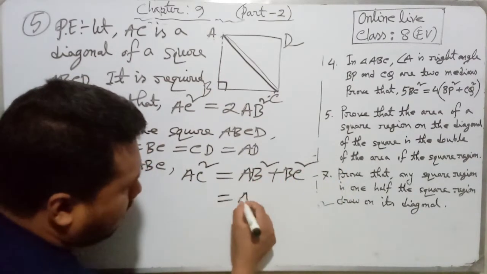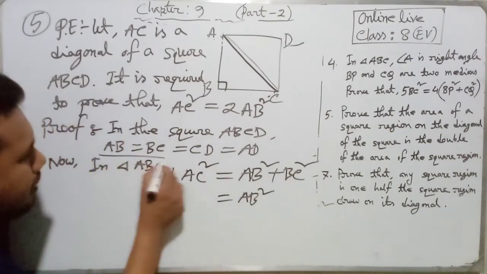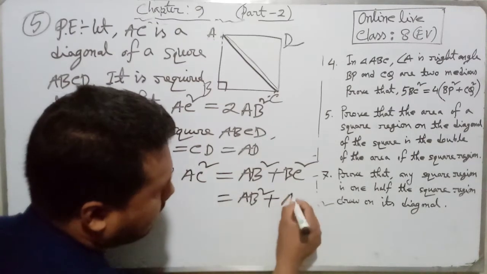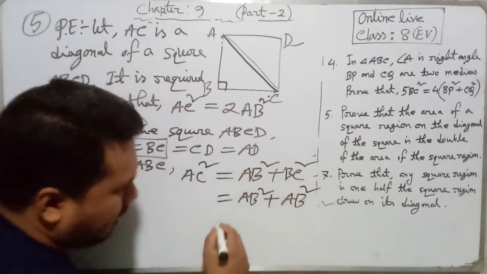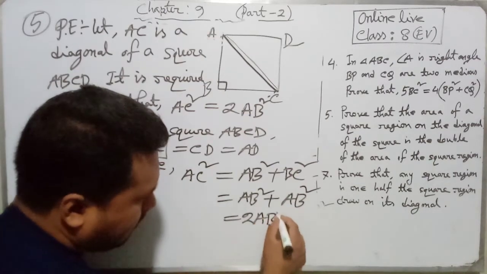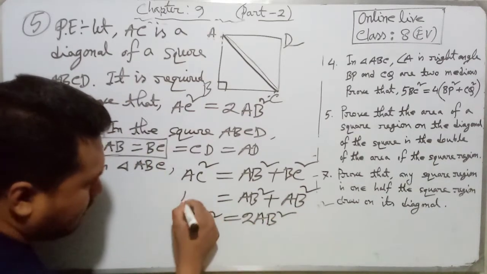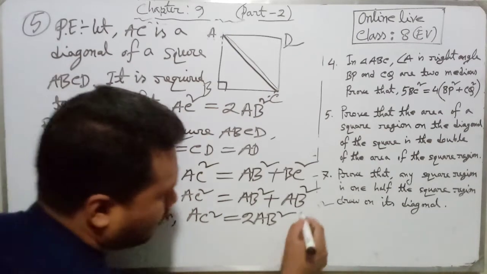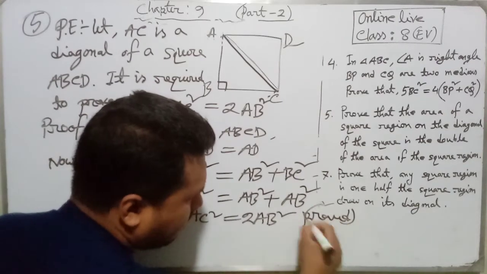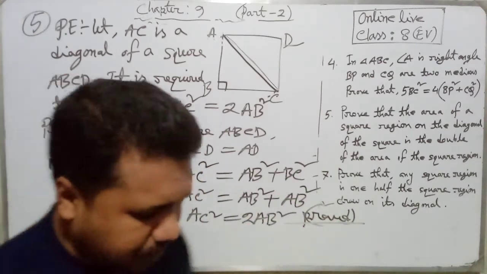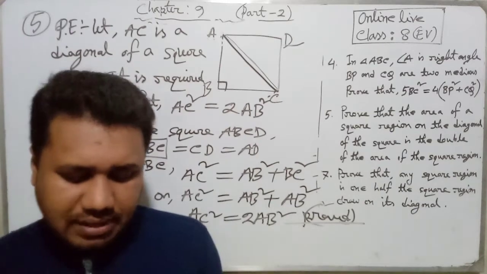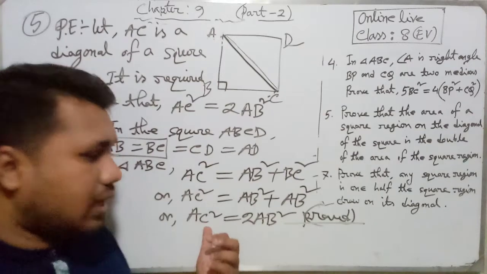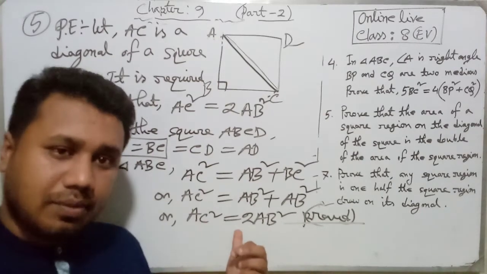Now dear students, look, AB square. We know AB and BC both are equal. So for replacing BC we can write AB, and then square. So AB square plus AB square, now it will be 2AB square. So AC square equal to 2AB square. So proved. Very simple, dear students. Very simple. So we can say, because AC is the diagonal, and the diagonal is obviously greater than the side, its area will be greater. So it is double the area of the square.